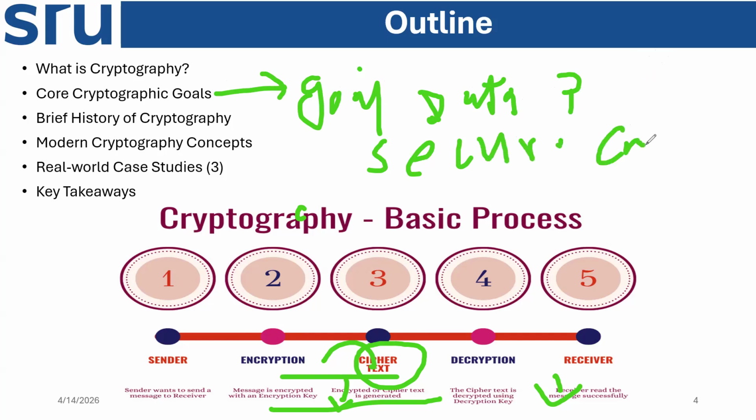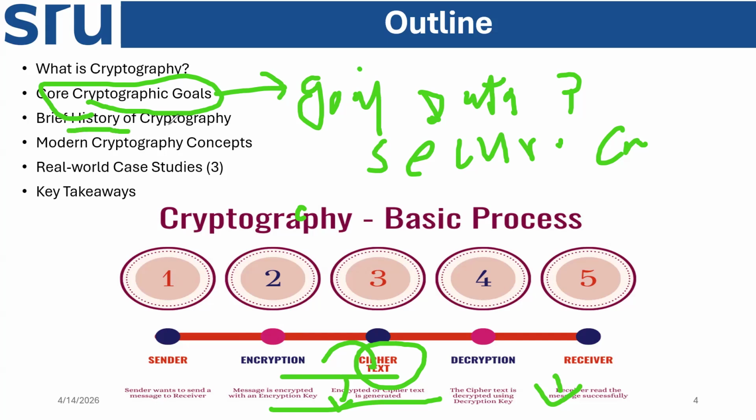For secure communication, what is needed? Confidentiality, integrity, authentication, and non-repudiation. That means preventing a sender from denying that they sent a message, providing proof of origin and integrity. And these are the core cryptographic tools. The key concepts are encryption, hashing, digital signature, and key management.